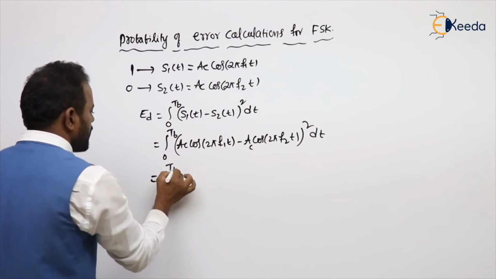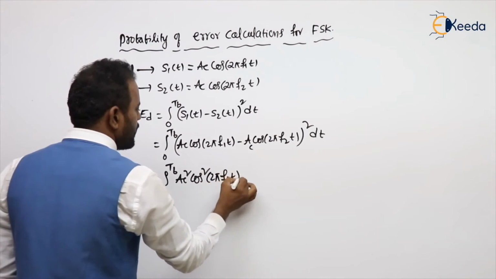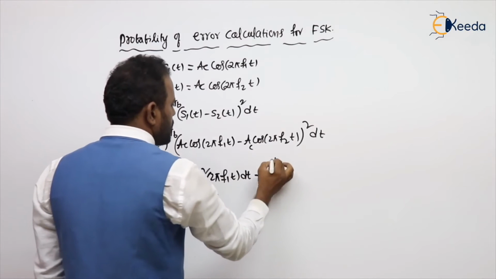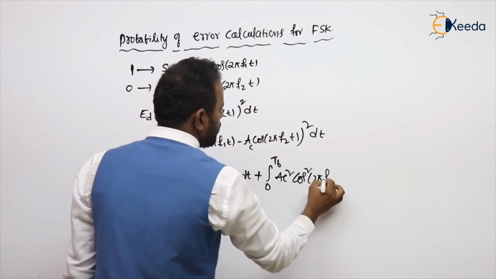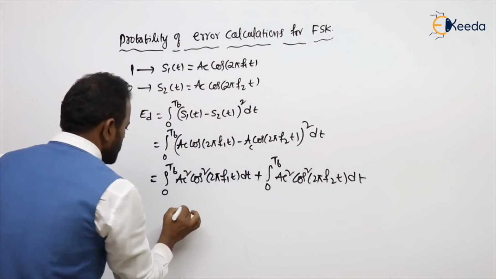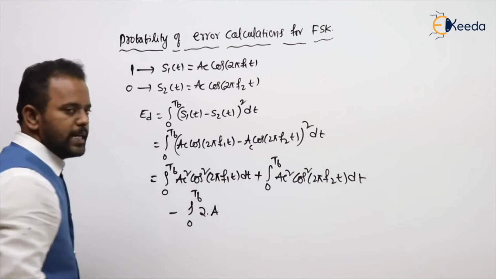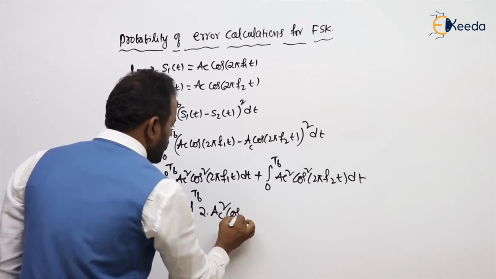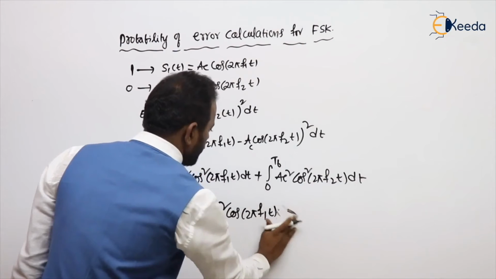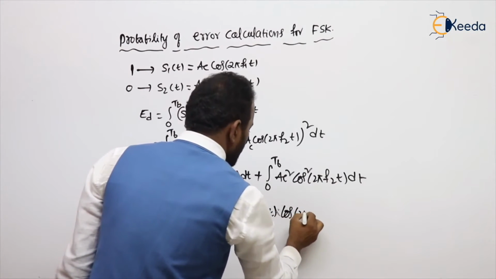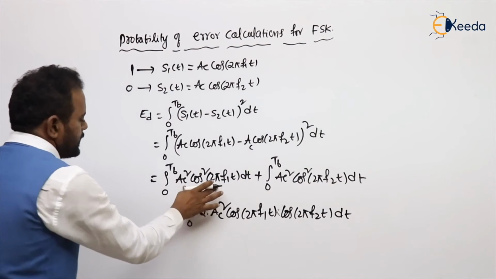Apply the A minus B whole square formula: integral 0 to TB AC square cos square 2 pi F1 t dt, plus integral 0 to TB AC square cos square 2 pi F2 t dt, minus the 2AB term, integral 0 to TB 2 AC square cos 2 pi F1 t into cos 2 pi F2 t dt. We have done this any number of times.